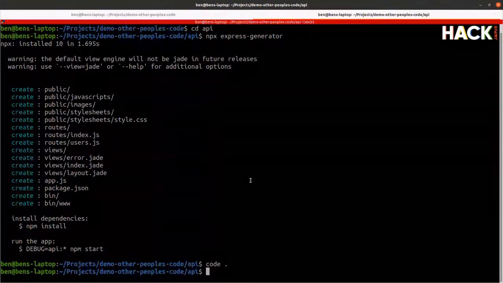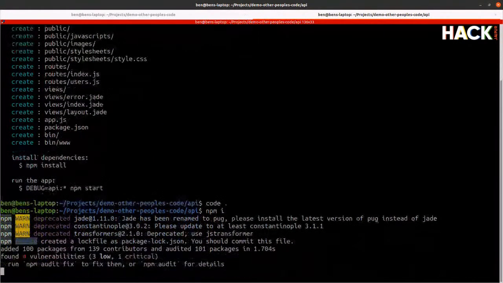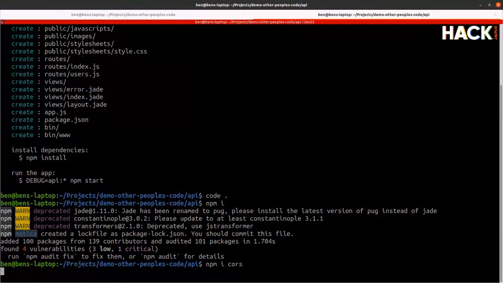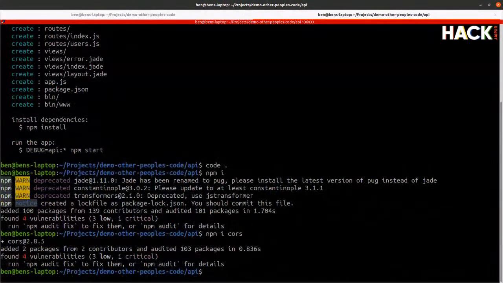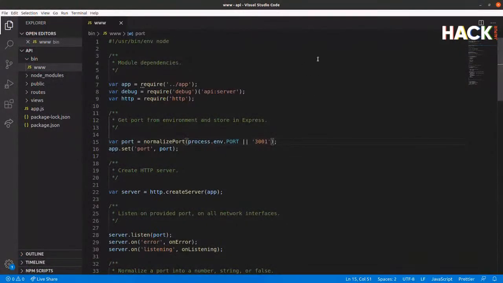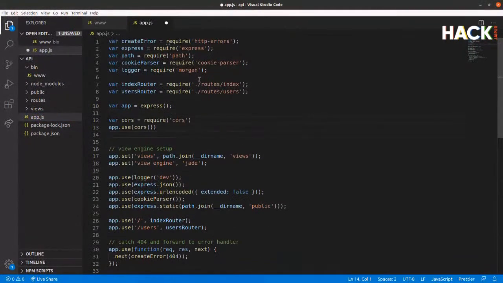So for that, we're just going to run npm install first of all, just to bring down all of the packages and libraries that Express needs to run. And then we're going to install CORS. And that's done. So now this is our API here. In our API, we're just going to plonk in these two lines after the app is defined here.